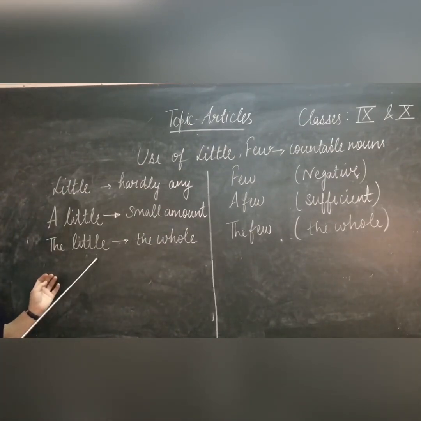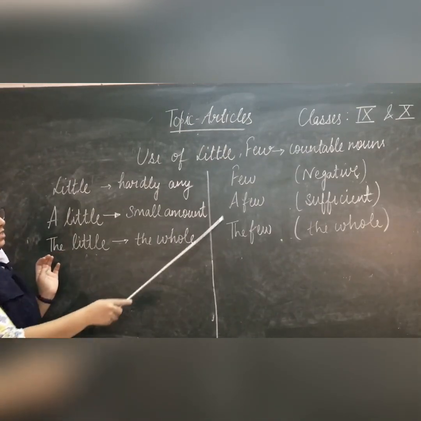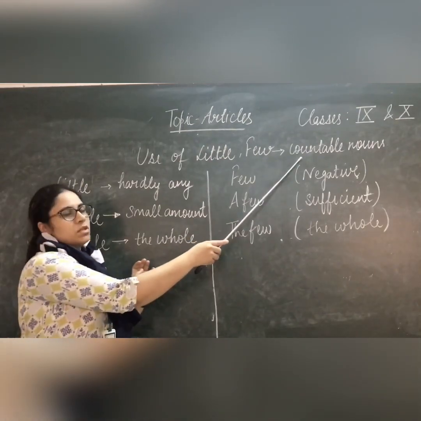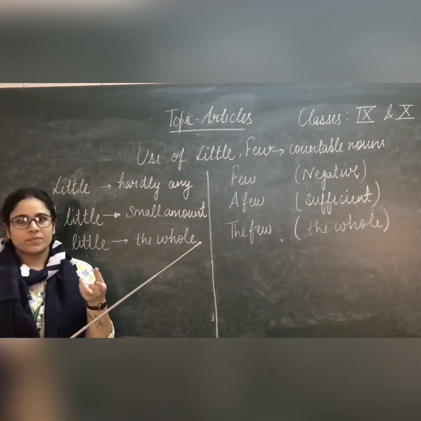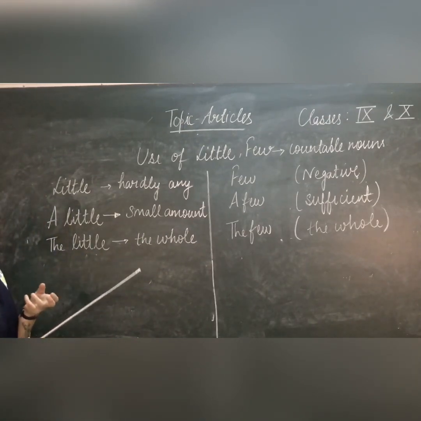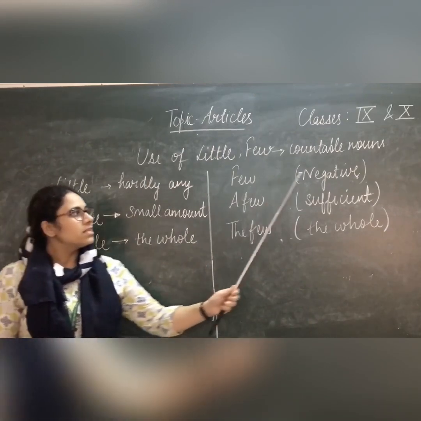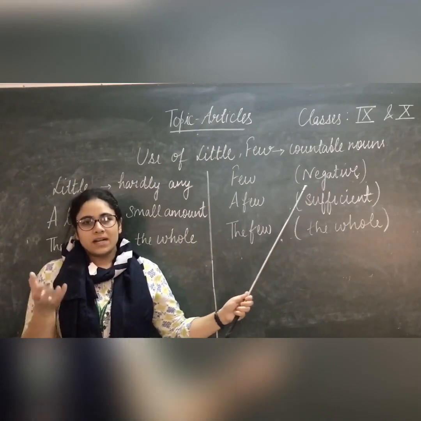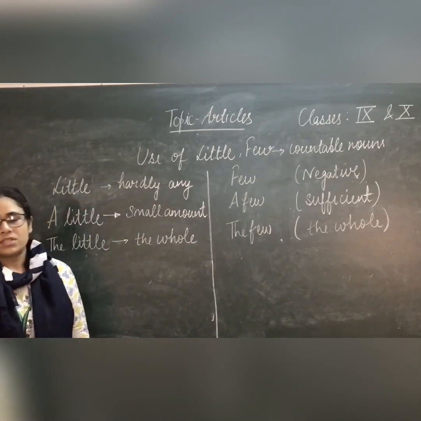They have same sense, but the only difference is few is only used with countable nouns. So first one is little. Little means hardly something. For example, little knowledge is a dangerous thing. Little here is in negative sense. That much quantity that is not sufficient.